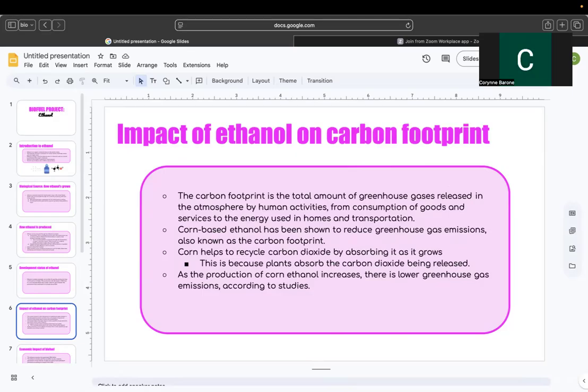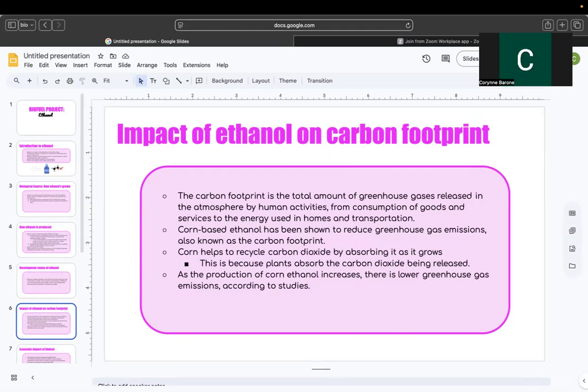The carbon footprint is the total amount of greenhouse gases released into the atmosphere by human activities, from consumption of goods and services to the energy used in homes and transportation. So things like that are what make up the carbon footprint. Corn-based ethanol has been shown to reduce these gas emissions.